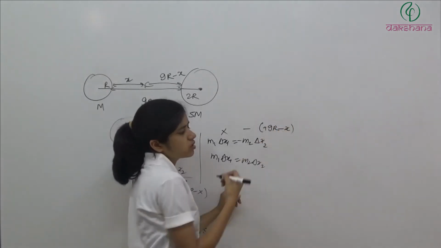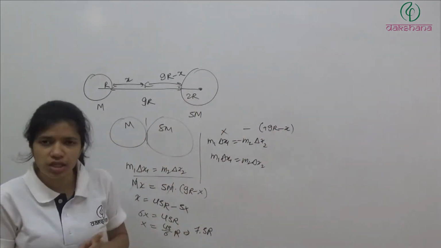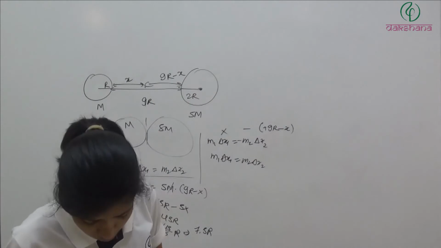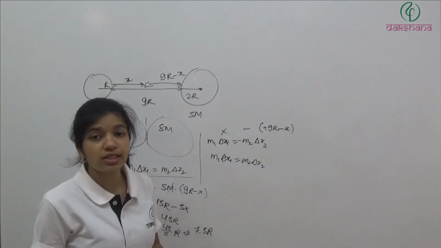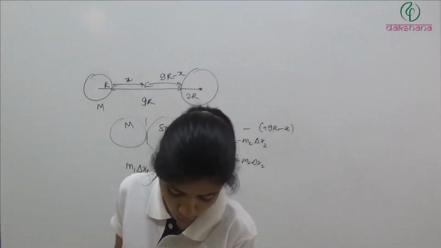9r minus x. Clear? With a minus because it is moving in this direction. So both ways you can do. So the smaller mass will cover how much distance? 7.5 r.